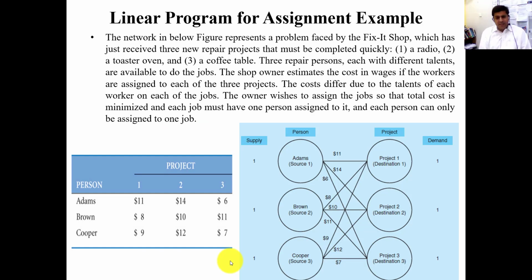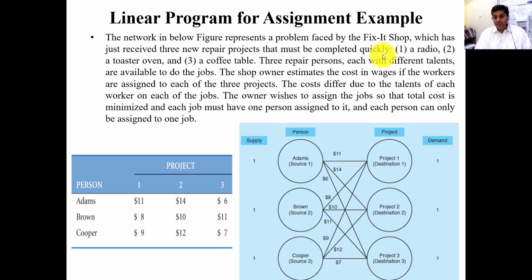So this is a very simple example. We have already constructed an LP model. We have already constructed a network diagram. From this example, the network below shows a problem faced by Fixit Shop, which has just received 3 new repair projects. These projects are already mentioned in the network diagram: project 1, project 2 and project 3.